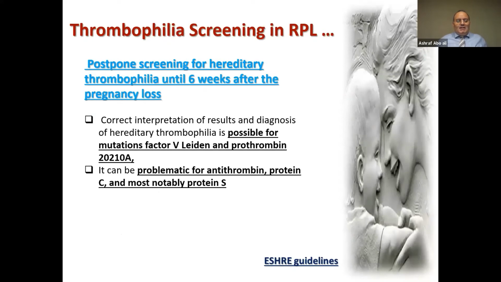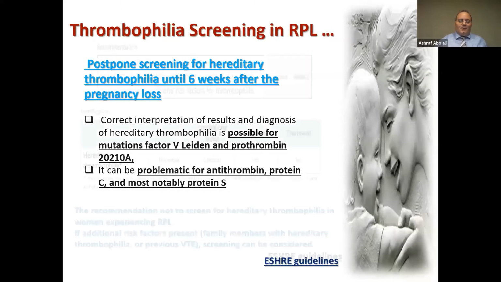Okay, this is an important tip on when to screen for hereditary thrombophilia. Actually, it is better to postpone screening for hereditary thrombophilia until 6 weeks after the pregnancy loss. Correct interpretation of the results and the diagnosis of hereditary thrombophilia is possible for mutation of factor V Leiden and prothrombin, but it can be problematic for antithrombin, protein C, and protein S, most notably protein S. So it is better to postpone the testing for 6 weeks after pregnancy loss.